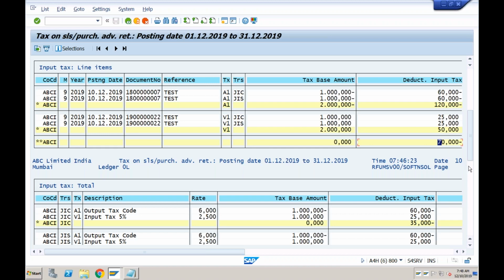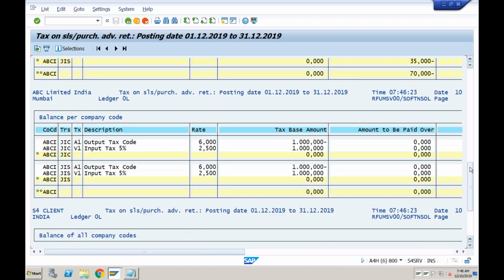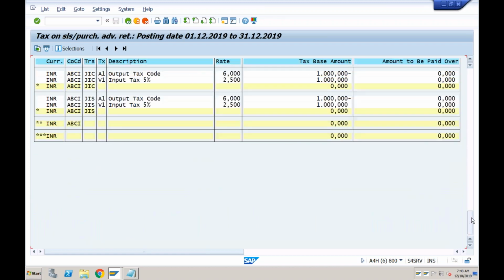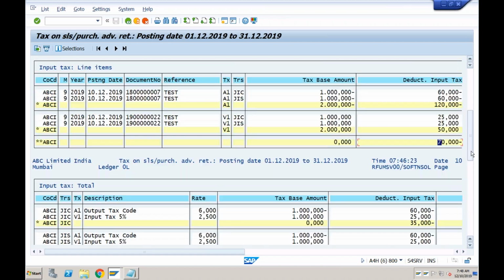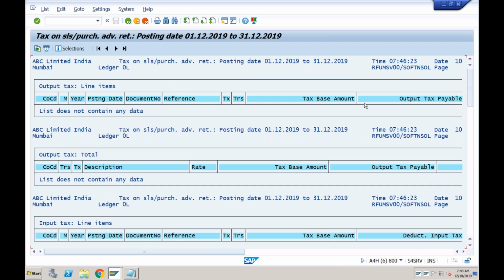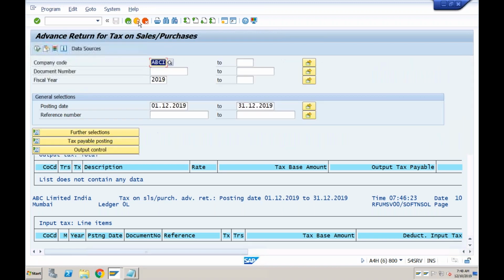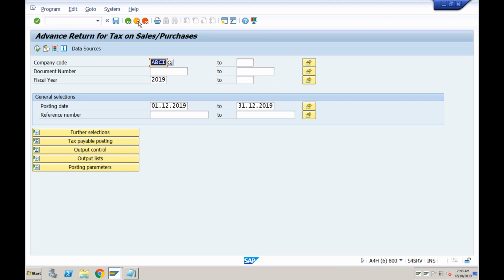Okay, so this is the report which will show you the same thing again and again in different formats. If you are happy with this report, you can use it. But otherwise, normally, most of the customers have their own requirement, their own template, which they need to develop on their own. Okay, so any questions till now?